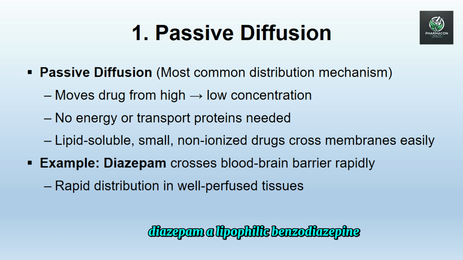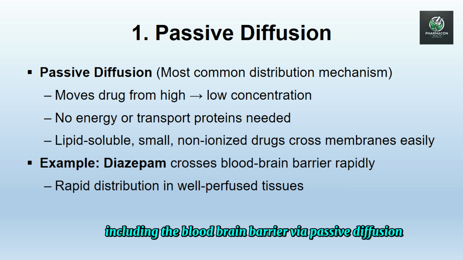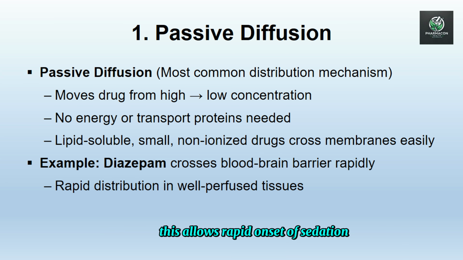Example, diazepam, a lipophilic benzodiazepine, crosses cell membranes including the blood-brain barrier via passive diffusion. This allows rapid onset of sedation. Distribution relevance. Drugs that rely on passive diffusion tend to distribute more rapidly to tissues with high perfusion and permeable membranes.